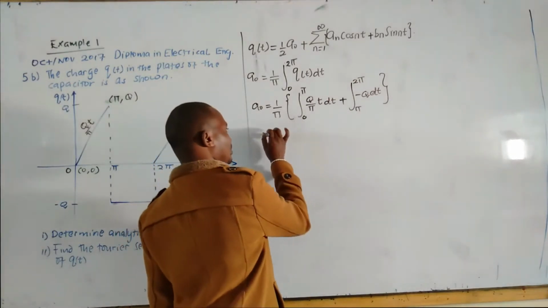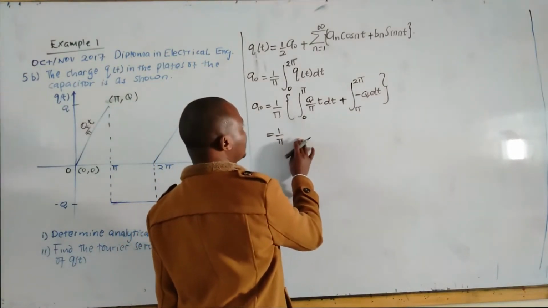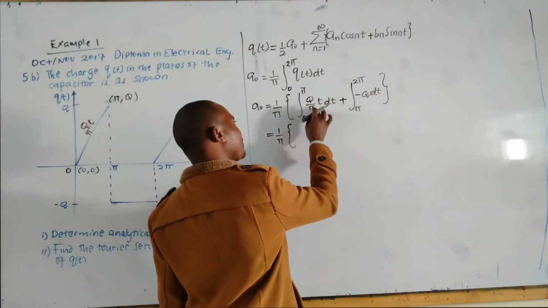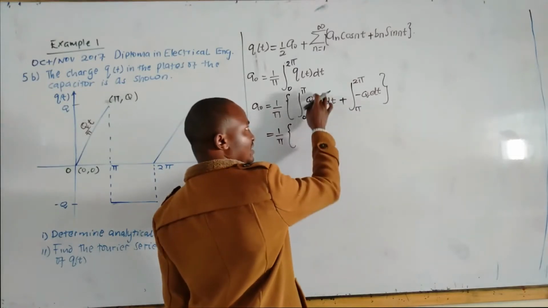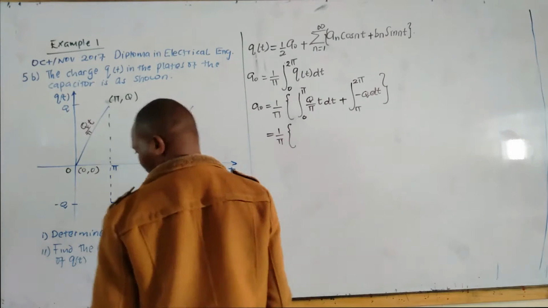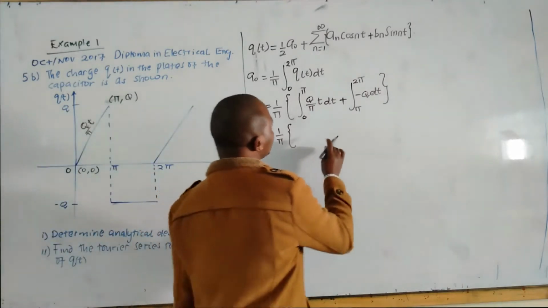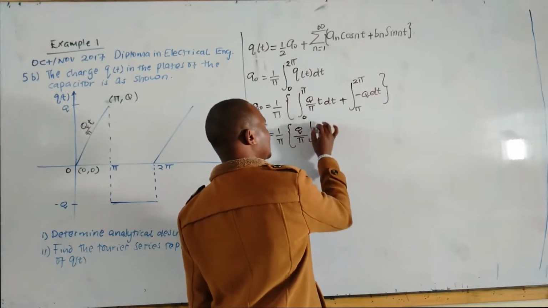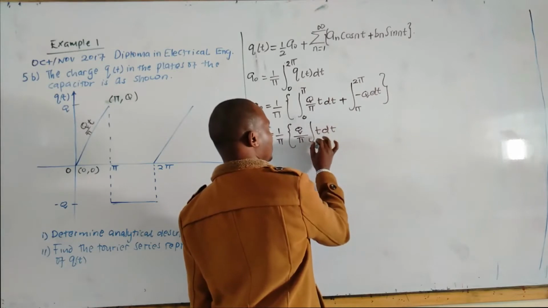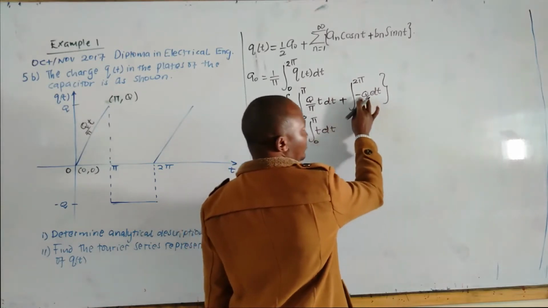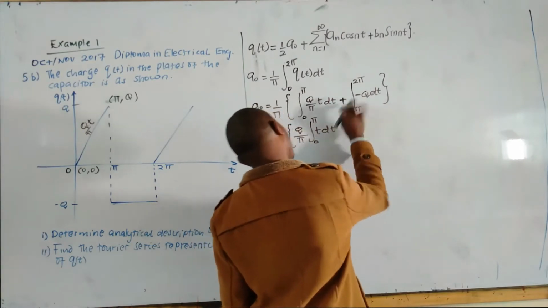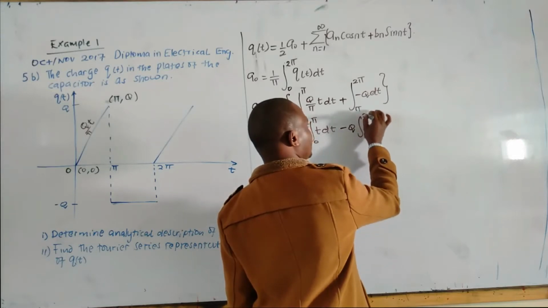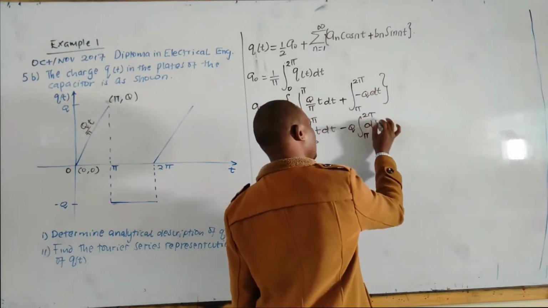Now, to finish our integration, it will be the integral of q over pi t dt. You can factor this q over pi outside the integral sign. We do that, it will be q over pi, integrate t with respect to t from 0 to pi. Here, if you factor out negative q, it will be negative q integrate from pi to 2 pi of 1 dt, or simply dt.